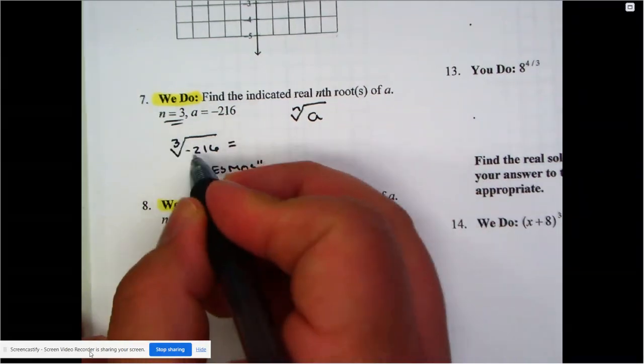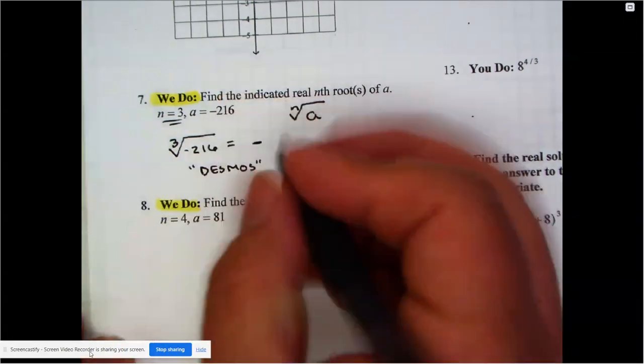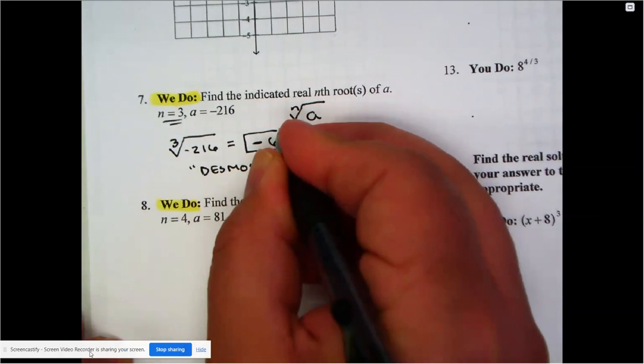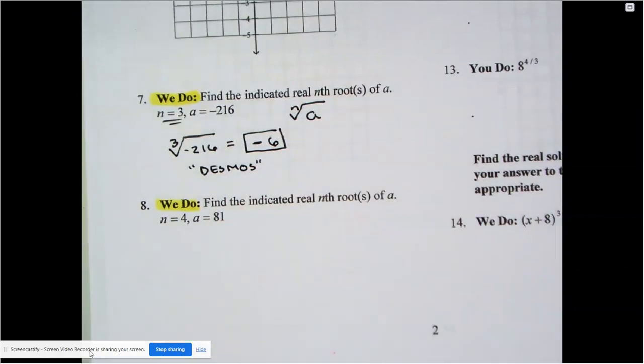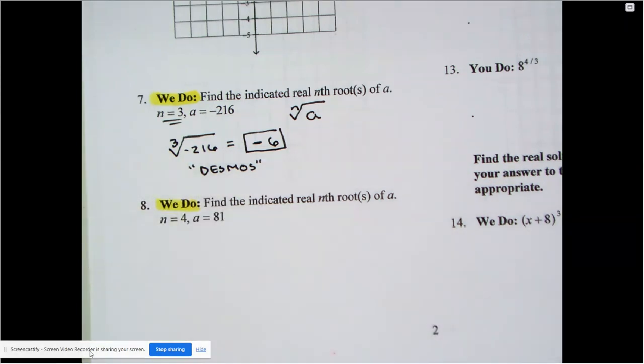The cube root of a negative, yes, it is possible. My answer is an automatic negative. And then the cube root of 216, according to Desmos, will be a negative 6. So these are very straightforward. The calculator will do most of the work for you, but you're learning and practicing how to set them up.